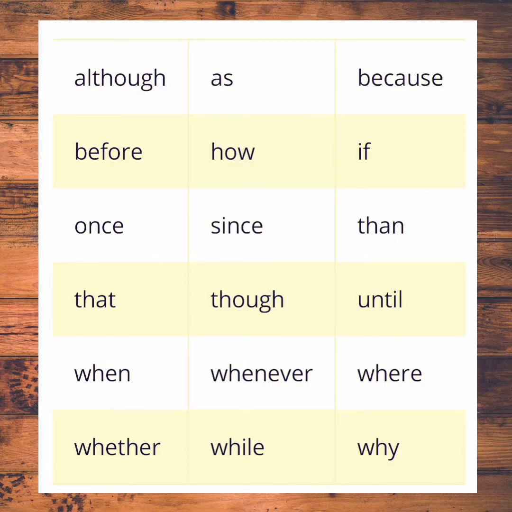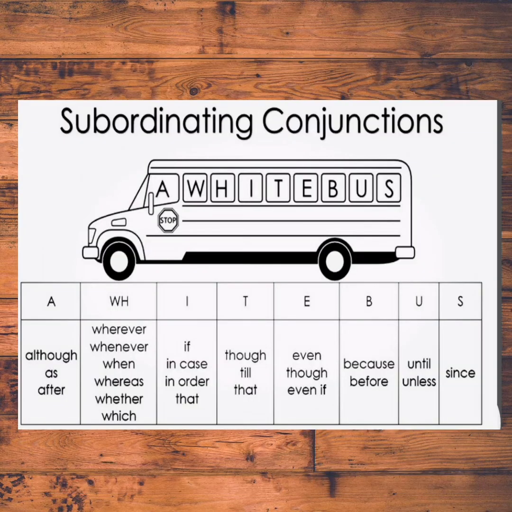Linking words are although, before, once, that, when, whether, as, how, since, though, whenever, while, because, if, then, until, where, why. So these are the linking words.